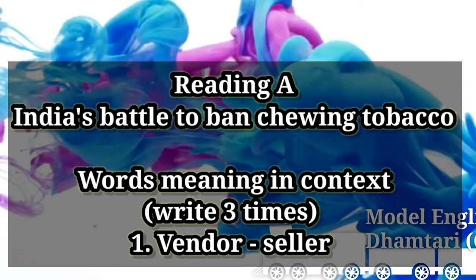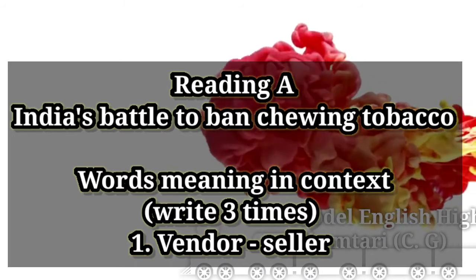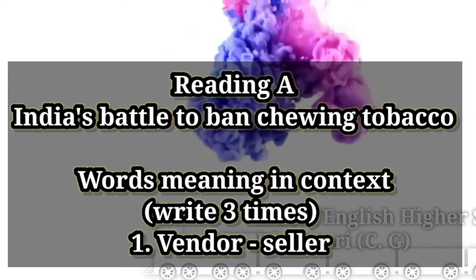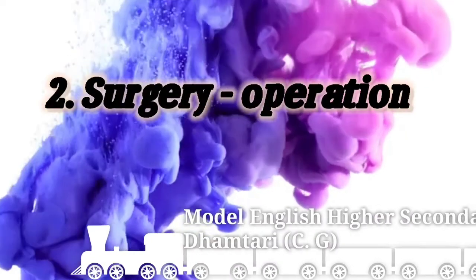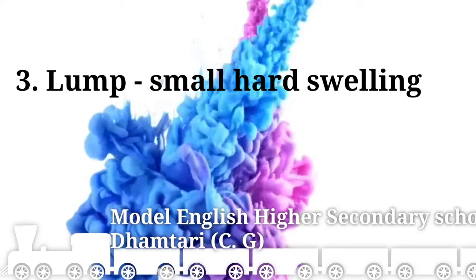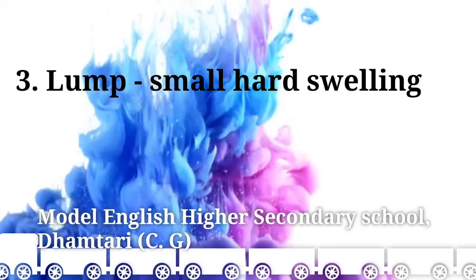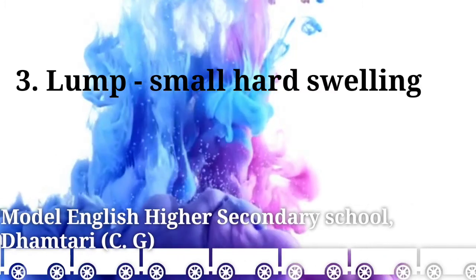Number 1 is vendor, which means seller. Number 2 is surgery, which means operation. Number 3 is lump, which means small hard swelling.